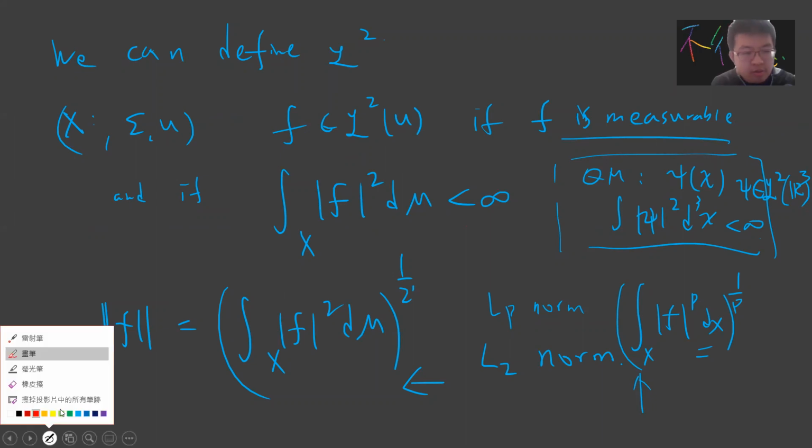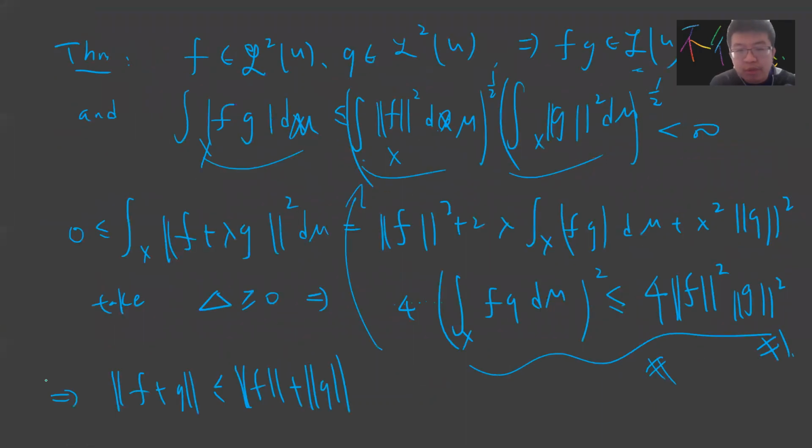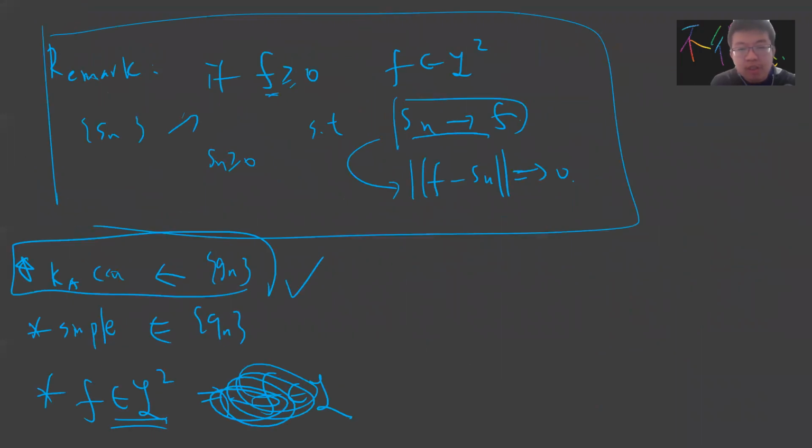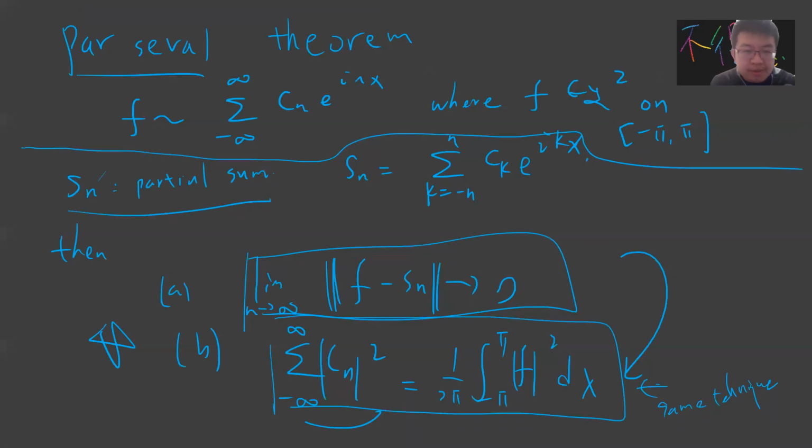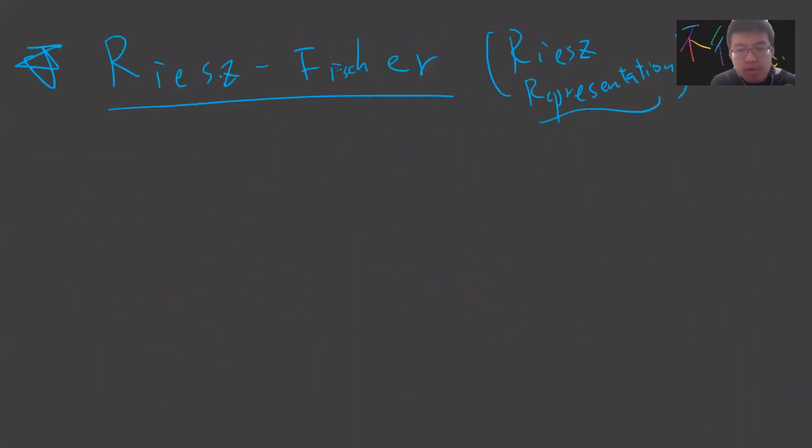Previously we proved something like Cauchy-Schwarz, and then we proved that the continuous functions are dense in the L2 space. In this video, our goal is to prove the Riesz-Fischer theorem, and you can follow the routine in chapter 11. Basically I just follow the routine.